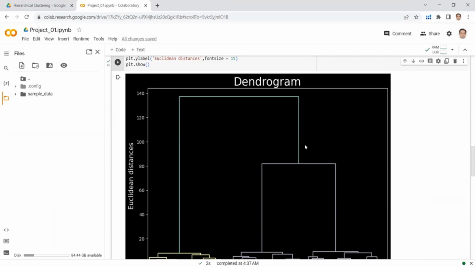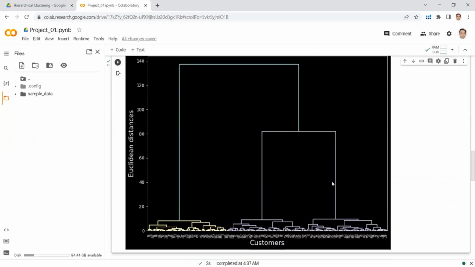So now we have to decide whether this line is of higher distance or more length, or this line is of more length. Basically this line and this line are of the same length, so both can qualify for a threshold. We can see that the length of this line is more compared to the length of this line. So in this case, we can select either this line or this line as a threshold.